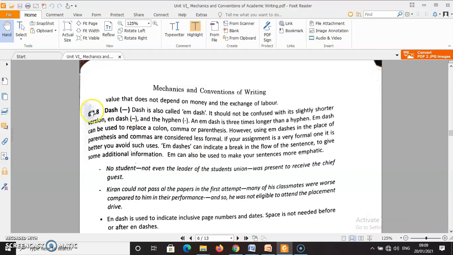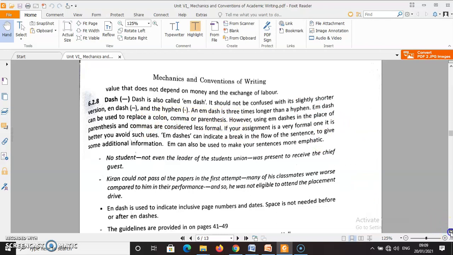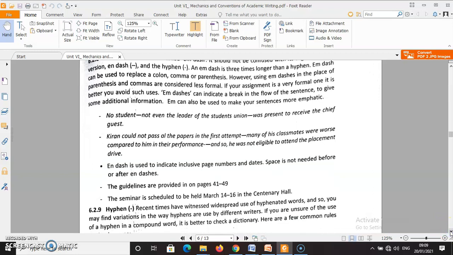Then dash. Dash is also called em dash. It should not be confused with the slightly shorter version, the en dash, and the hyphen. The em dash is three times longer than a hyphen. It can be used to replace a colon, comma, or parenthesis. Sometimes these are used to replace colons or commas, and sometimes brackets.